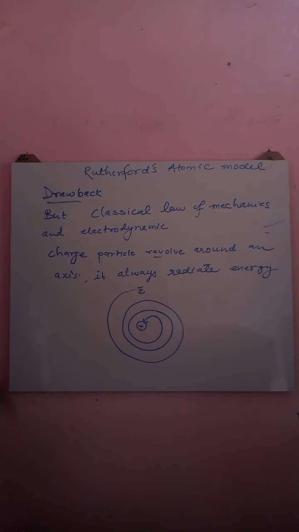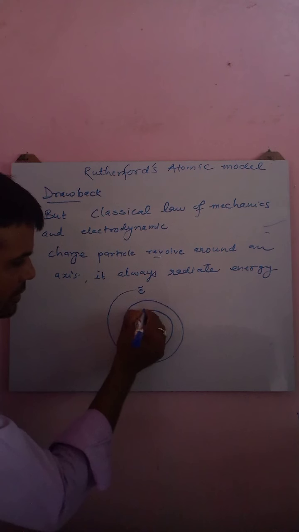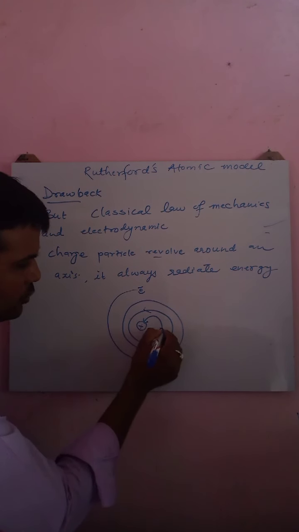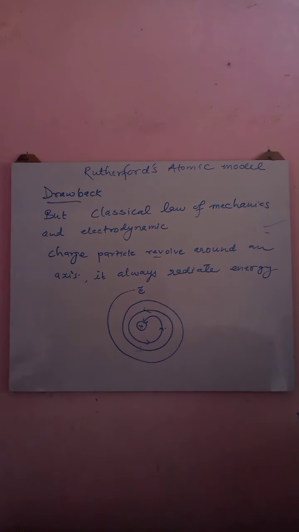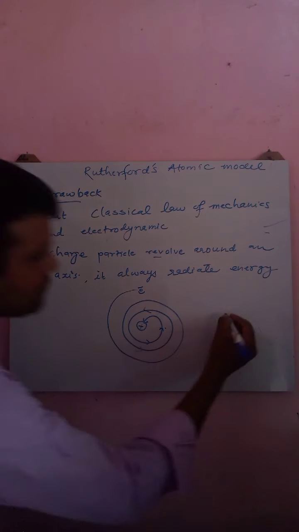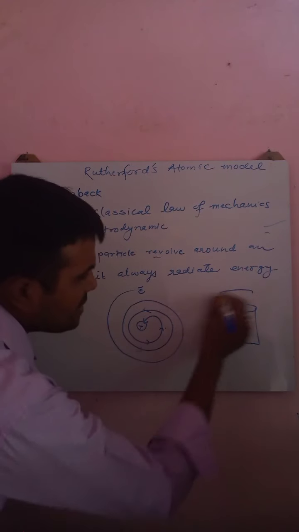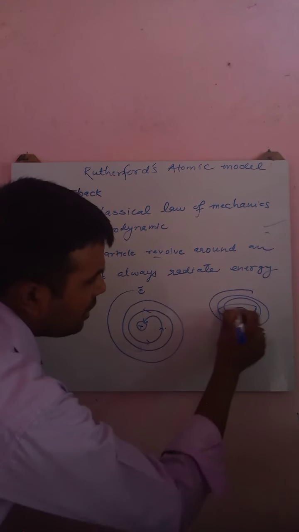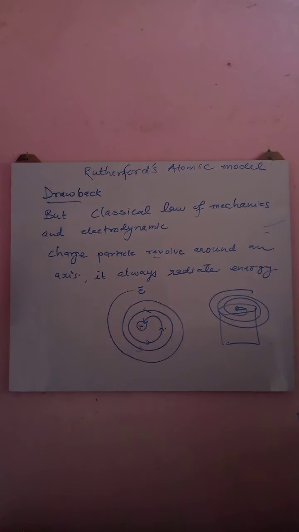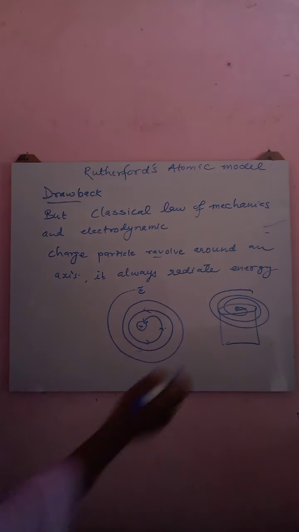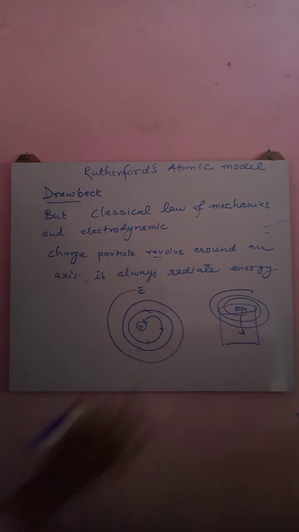Electrons revolve continuously and lose energy. A very common example: suppose this is a well, and you keep revolving around the well for 24 hours. One time will come when you won't have energy, and you will fall into the well.